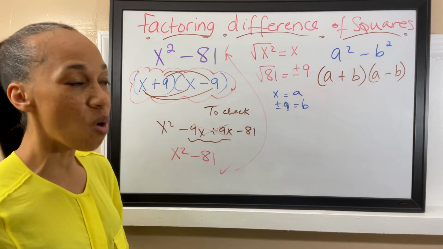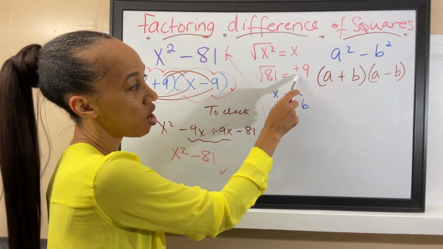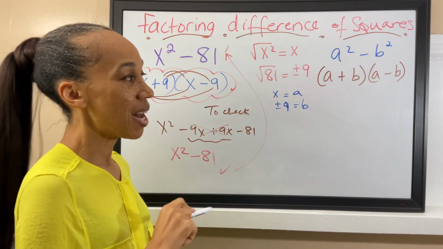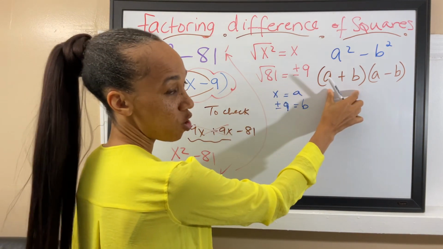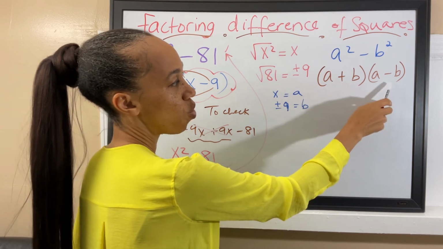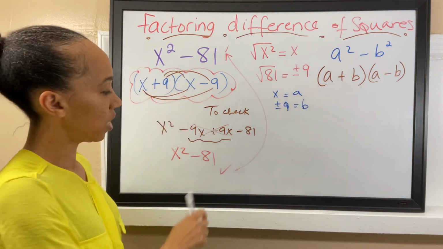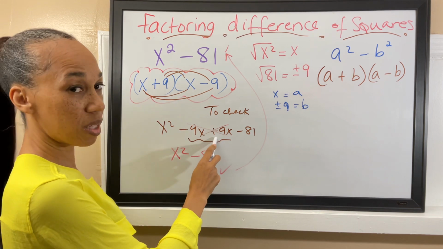Now, the reason why I did tell you about the plus or minus 9 there is because one of the binomials is going to have a plus, and the other binomial is going to have a minus. You see here, one is plus, one is minus.